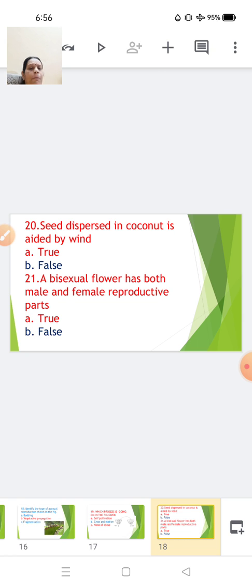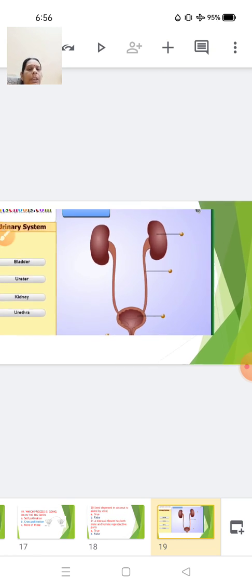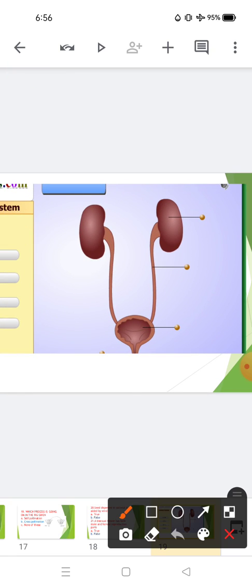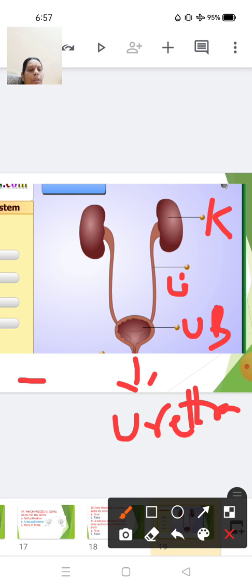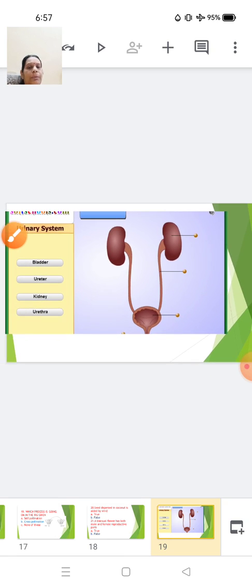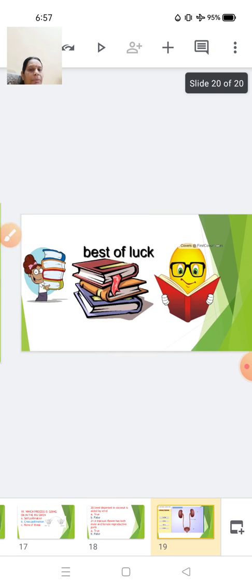They have only one. Here again you can see the figure is given over here and you have to find out the parts of this. So this is your kidney, as you know, this is your ureter and this is your urinary bladder, and at the end we have the urethra. So these are the four parts which are present within the excretory system of human beings. So I hope you all will remember this figure also and you can identify the parts.